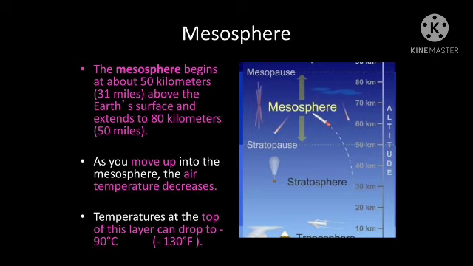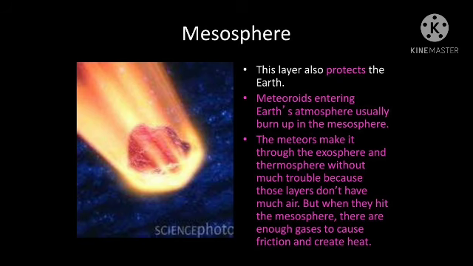Next you can see is the mesosphere. Okay, so the mesosphere begins from 50 kilometers and extends up to 80 kilometers, and here the air temperature decreases, and mostly in this mesosphere you can see the meteoroids burning. What is meant by meteoroids is that they are nothing but stone-like structures revolving in the universe. Sometimes they will enter into the atmosphere. When they enter into the atmosphere, what will happen?